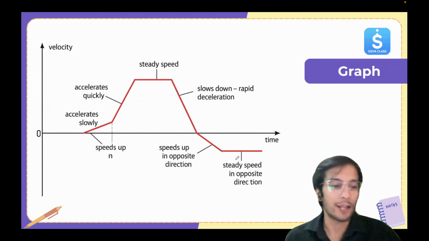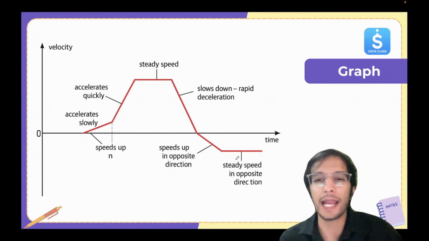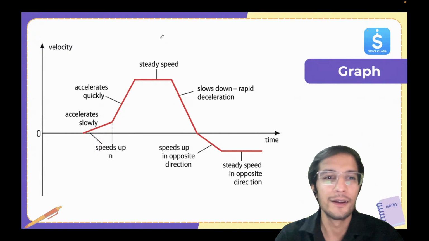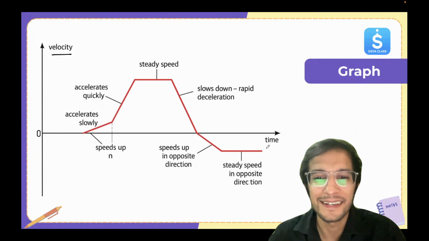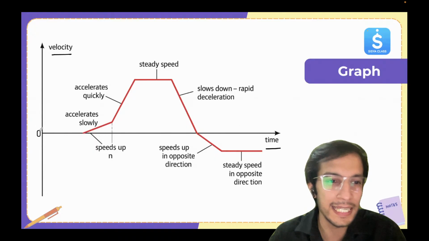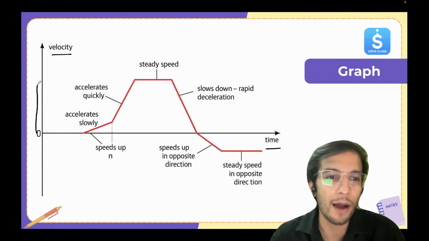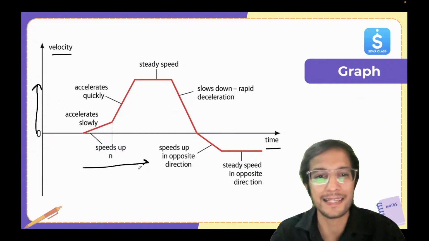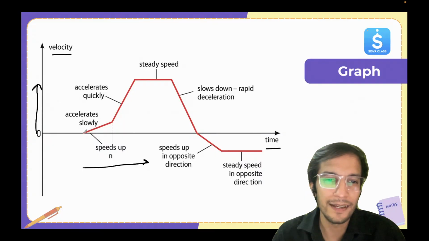Look here. Now this is a velocity time graph. This is what? A velocity time graph. How? Because it's written, right? Now it has different parts. So here you can see the velocity is going up on the y-axis and the time is moving ahead on the x-axis. So for the first part, this is the angle.